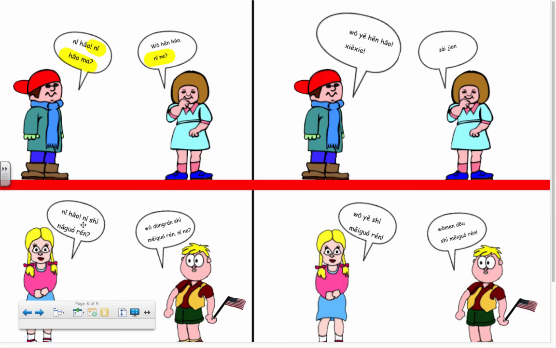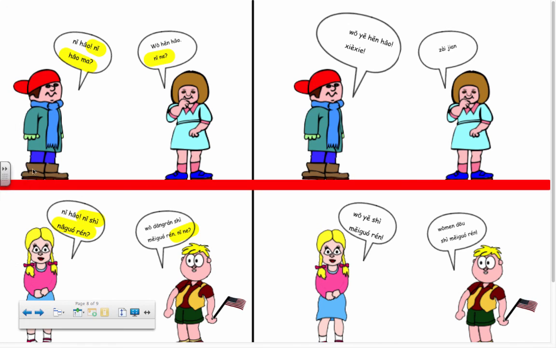And let's see how we use it on the bottom. So down here we have 你好，你是哪国人？我当然是美国人，你呢? So in this case, he also used the 呢, and he's following up on her question, which is not 你好吗? In this case, it's 你是哪国人? So she answers his question. 我也是美国人. And he says, 我们都是美国人.